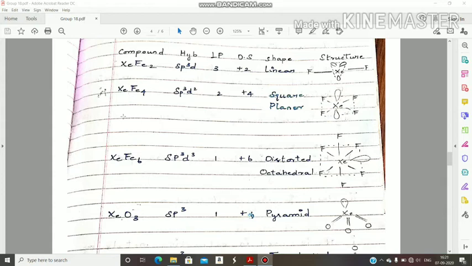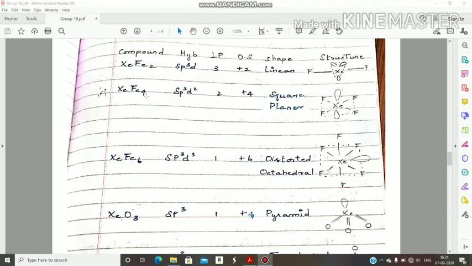Next compound: XeF4, not FeF4, XeF4. If you apply the same formula, you will get the hybridization and lone pairs, and then automatically we get the shape. What is the formula? P equals (G plus M minus C) by 2, where G is 8 plus 4, that is 12, minus 0 because the charge is 0. 12 by 2 is 6, which means sp3d2.